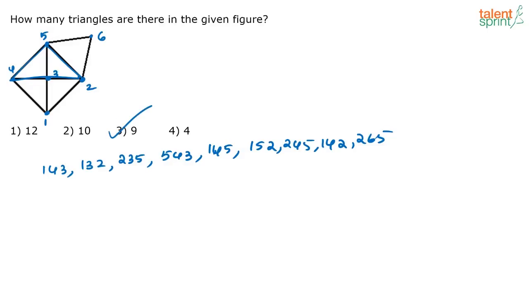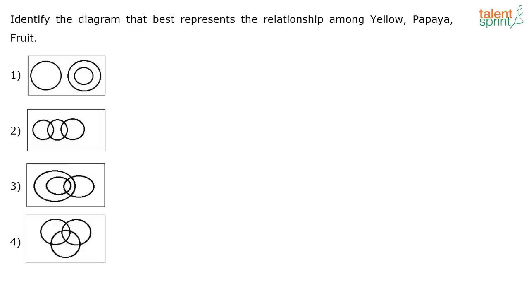But if you remember, we had solved questions where there are around 20-21 triangles. Yes, if you are getting confused, this is one option that you can use, that's all. Okay, this is another method. Use whichever method is comfortable for you, but this is one way of doing it. Next one. Identify the diagram that best represents the relationship among yellow, papaya and fruit. So you know papaya is a fruit, correct? So you have fruit, papaya is there inside, and some papaya are yellow.